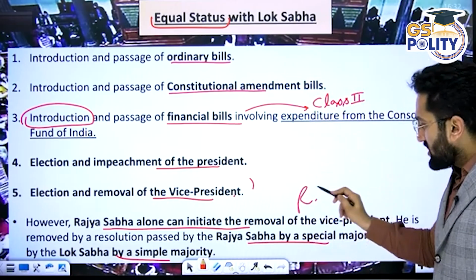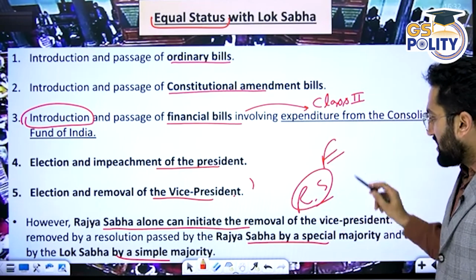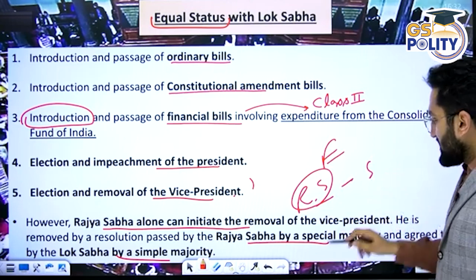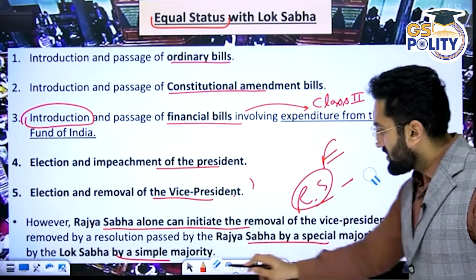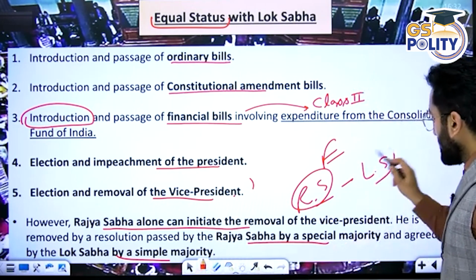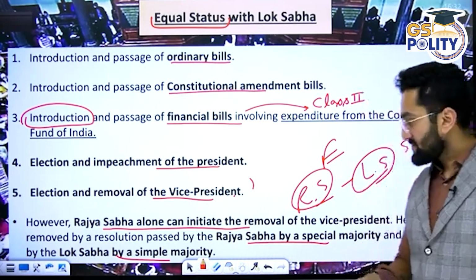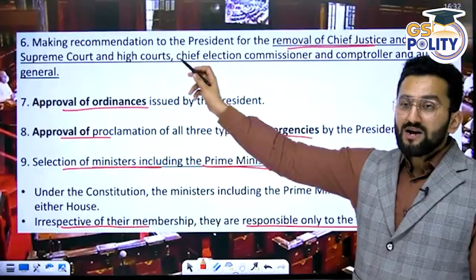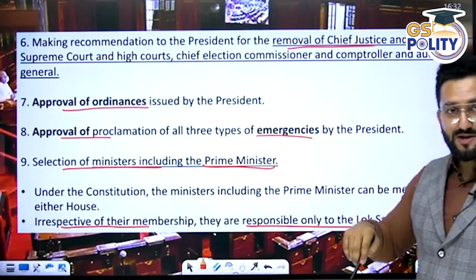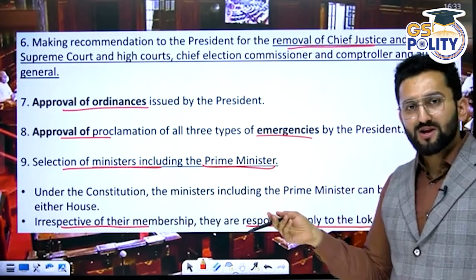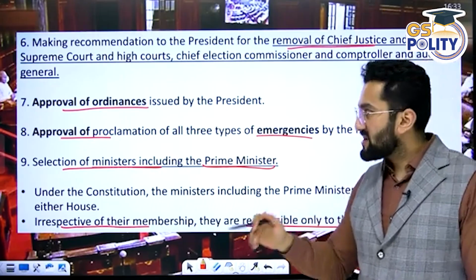Right? I told you, with an effective majority in Rajya Sabha, it is passed, then it is presented to Lok Sabha. I hope you remember. And then in Lok Sabha, it needs to be passed by simple majority. Right? Making recommendations to the president for removal of the Chief Justice or Supreme Court judges. In that respect also, Lok Sabha and Rajya Sabha are equal.